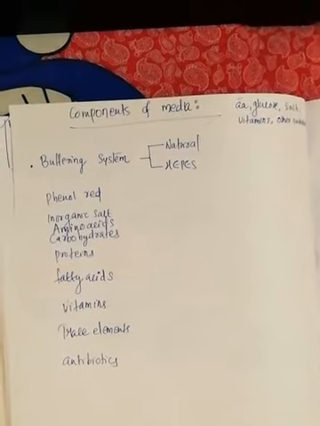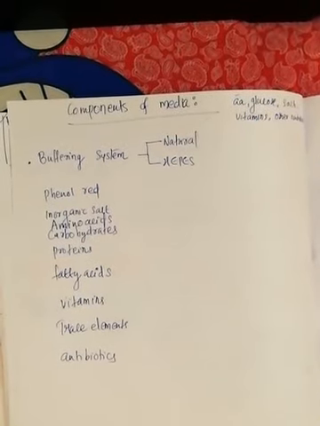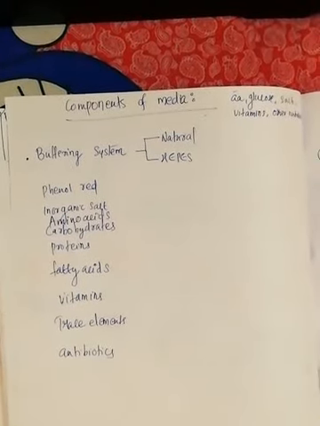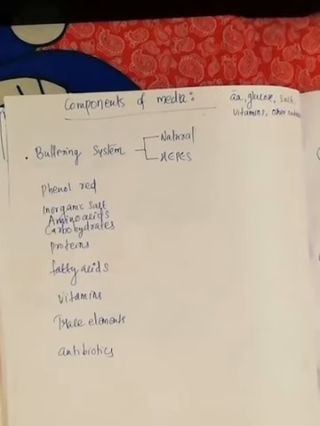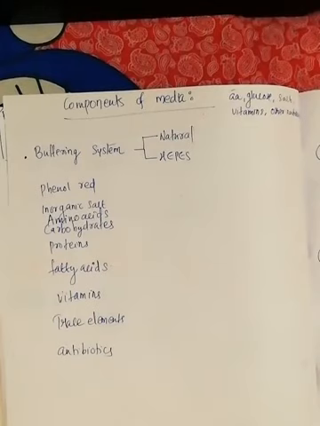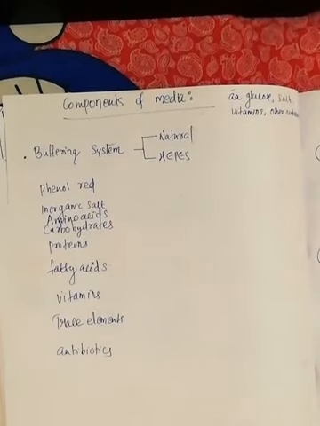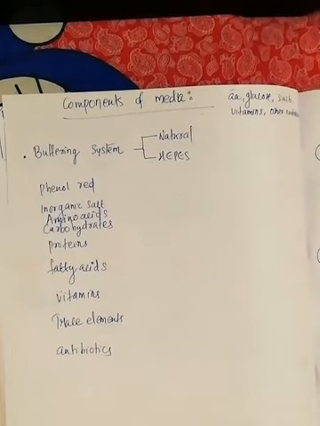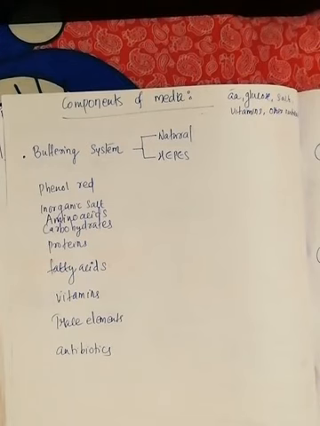Trace elements like copper, zinc, selenium and tricarboxylic acid are required for the growth of the cells, and these are all cofactors. What are the trace elements? Copper, zinc, selenium, tricarboxylic acid, which are required for growth, and all these will act as cofactors.